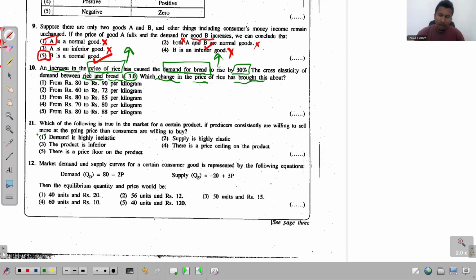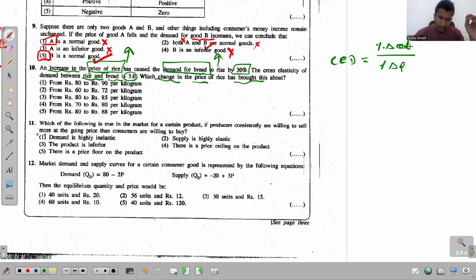Okay, so this is what you need to do. Just try to calculate the cross price elasticity of demand. So how do we calculate this? We have several equations, and this is the basic equation: the percentage change of QD divided by the percentage change of price.